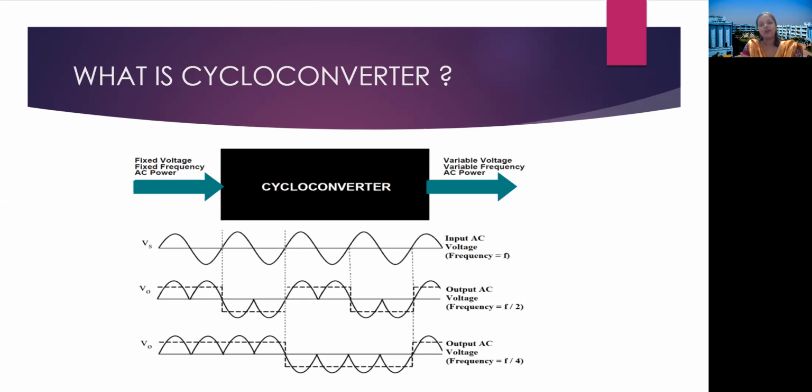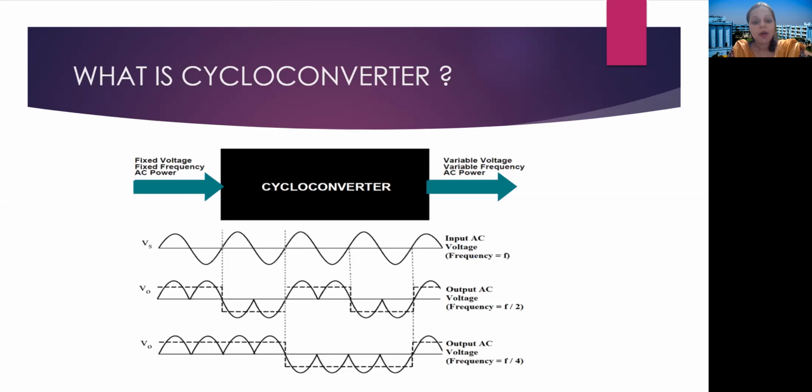So what is a cycloconverter? As you can see, this image describes that we have a fixed voltage, fixed frequency alternating power that we are converting into variable frequency alternating power, right? Variable voltage may be obtained using a converter circuit or a transformer circuit, but using a cycloconverter, we can convert frequency from a fixed one to a variable one.